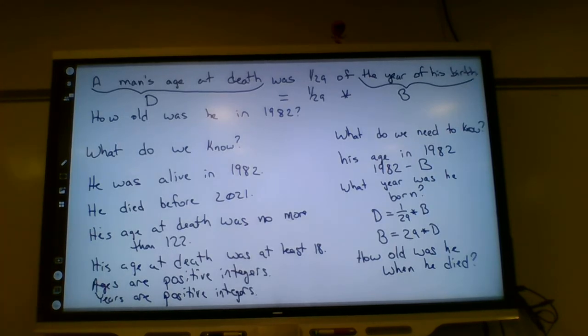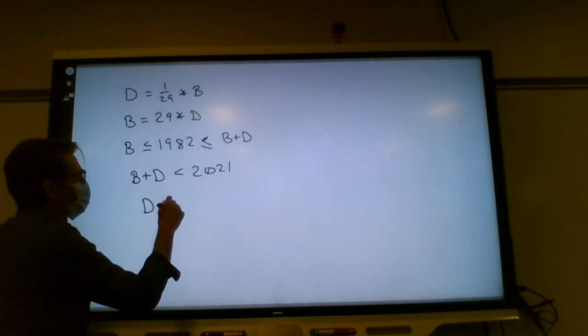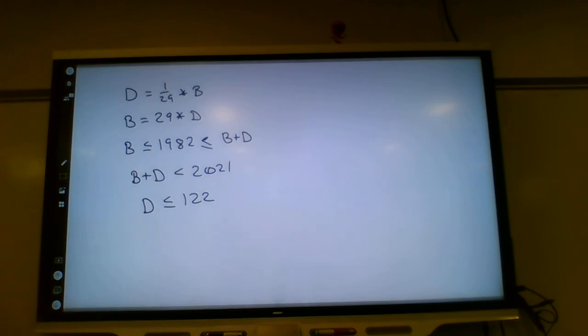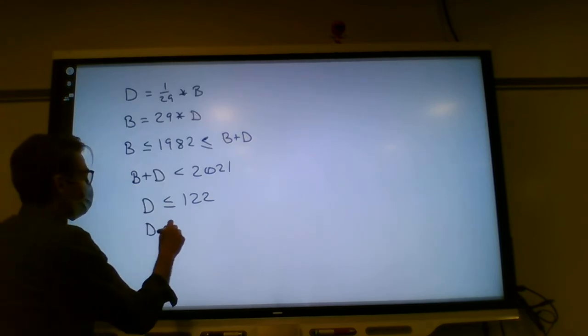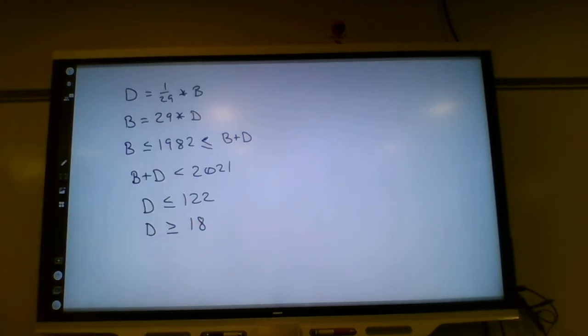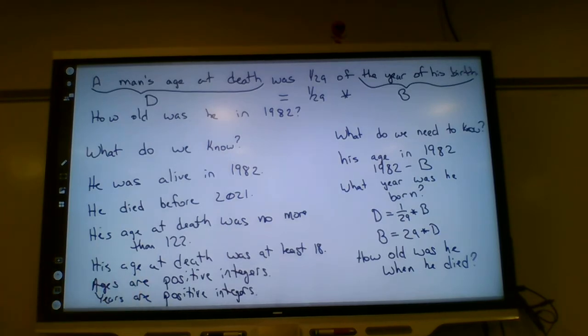His age at death was no more than 122. D is less than or equal to 122. All right. His age at death was at least 18. D is greater than or equal to 18. Ages and years are positive integers.